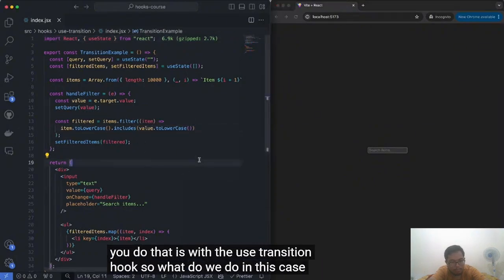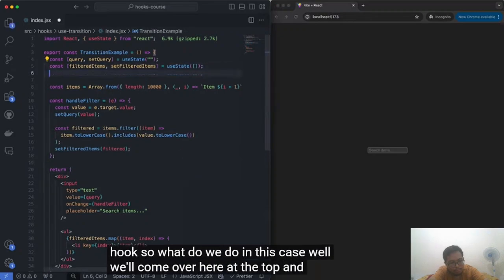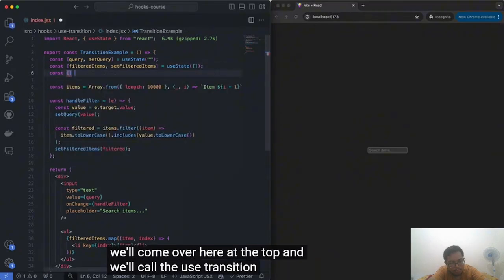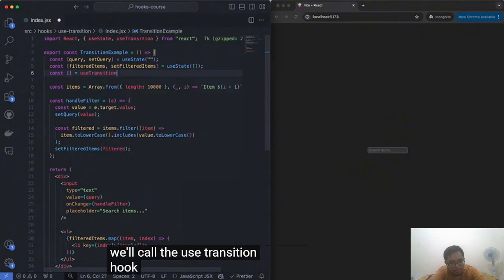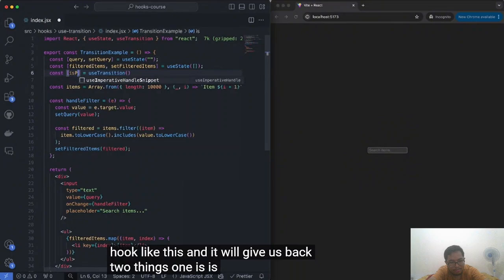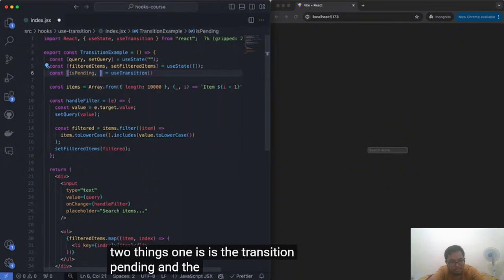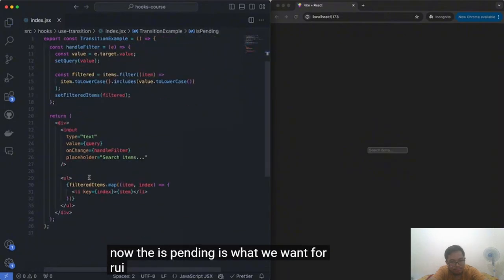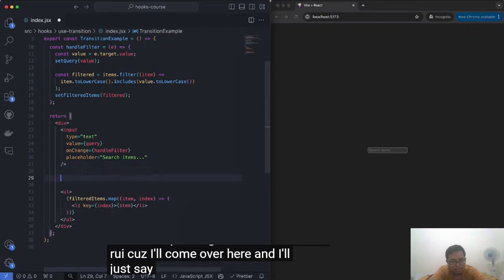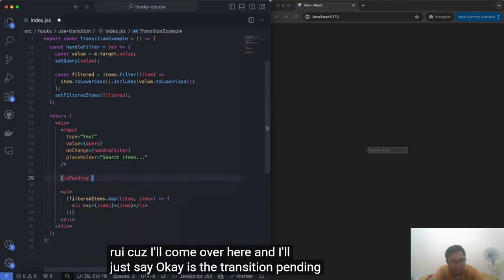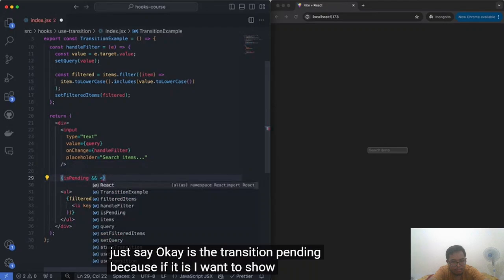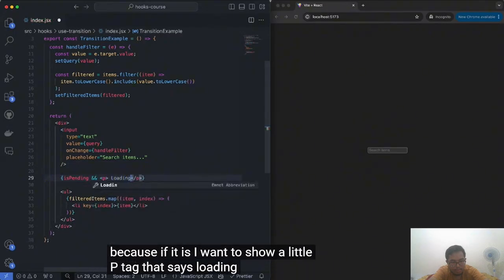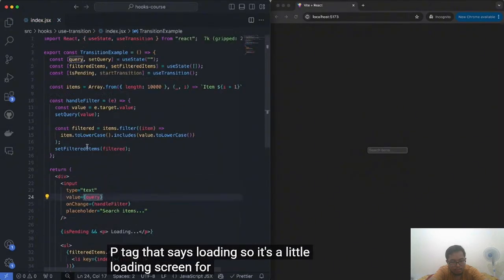So what do we do in this case? Well, we'll come over here at the top and we'll call the useTransition hook like this. And it will give us back two things. One is the transition pending, and the other one is a function to start the transition. Now the isPending is what we want for our UI, because I'll come over here and say, okay, is the transition pending? Because if it is, I want to show a little p tag that says loading.